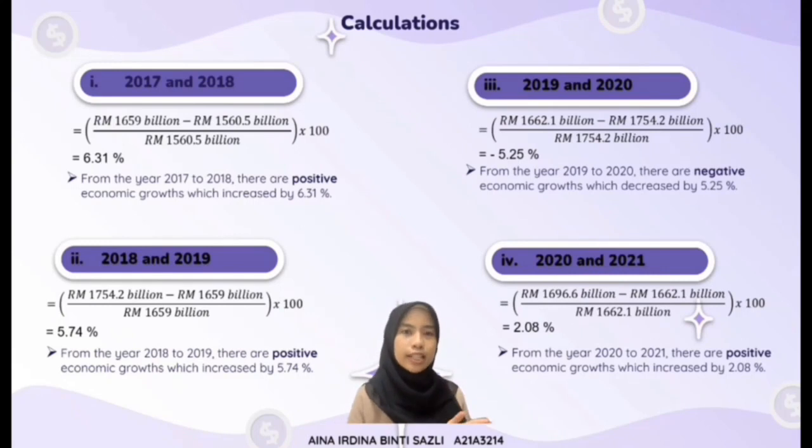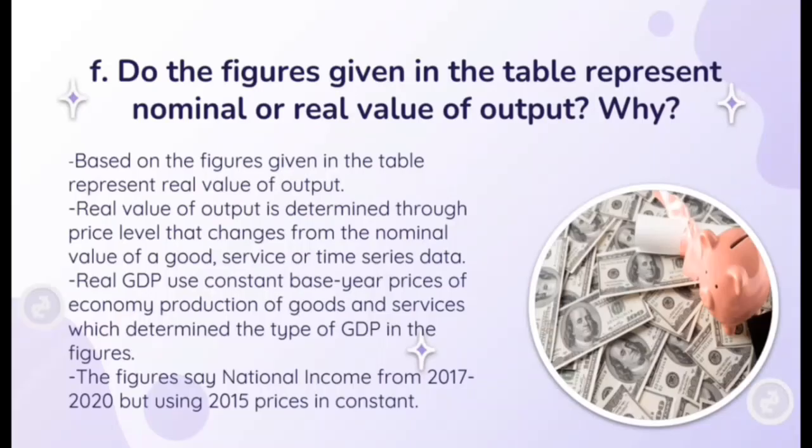But from the year 2019 to 2020, the GDP growth was recorded as negative, which decreased by 5.25%. However, from 2020 to 2021, the GDP growth rate increased by 2.08%. This can be described as positive economic growth in this year.